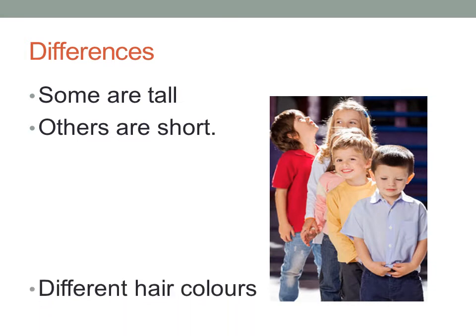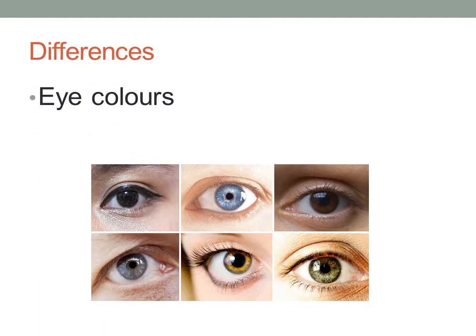We have different hair colors. The first one has black, the second yellow and the last one brown. So we have different hair colors. Another difference is that we do not all have the same eye colors, right? Some have black, brown, gray, and blue.